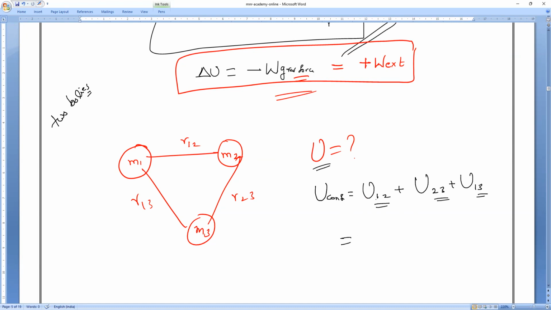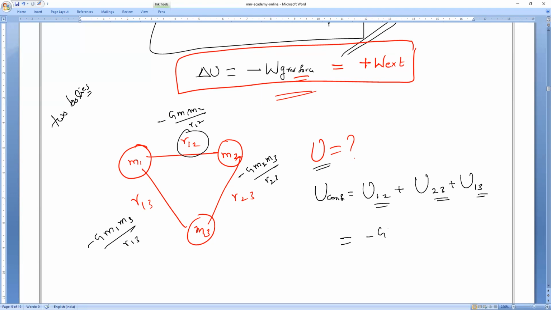So what is the potential energy of M1 and M2? Formula: minus G into M1 M2 divided by the distance R12. Am I right, guys? Yes. M1 and M3: minus G into M1 into M3 divided by R13. And for M2 and M3: minus G M2 into M3 divided by R23. So everything is plus into minus, it will become minus only.